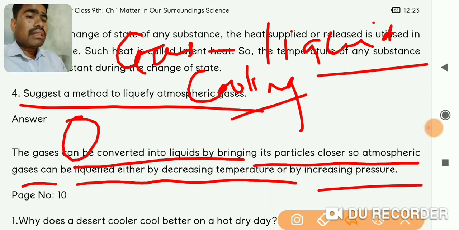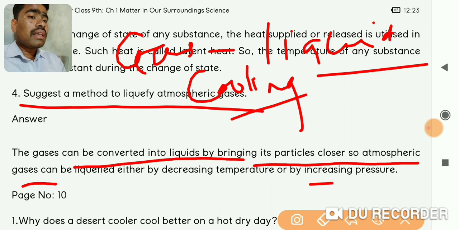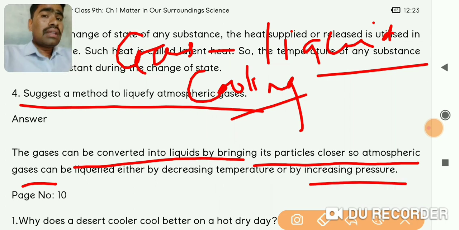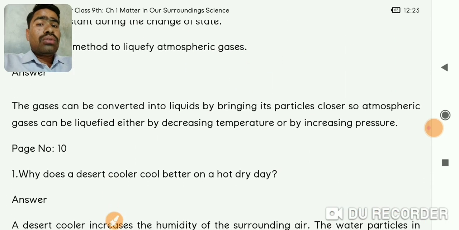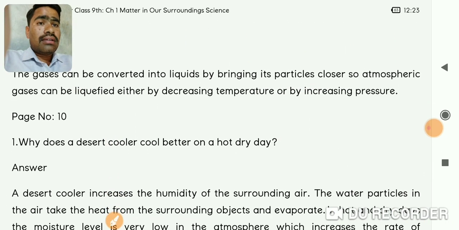The second method is increasing pressure. If you apply pressure on an LPG tank, the gaseous liquefied petroleum gas is converted into liquid state. So applying pressure can do it, and lowering the temperature can also do it. This is about the question of how you can liquefy the atmospheric gases.